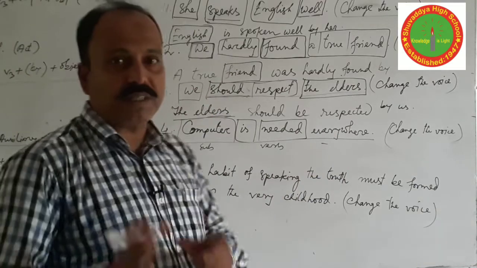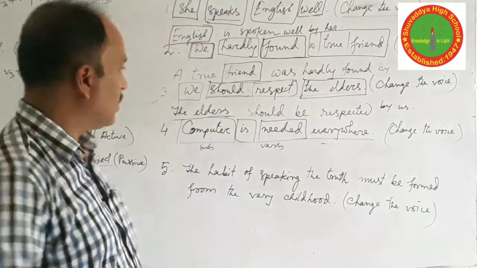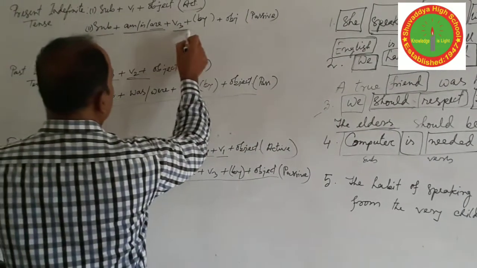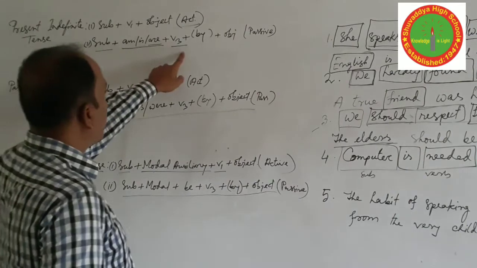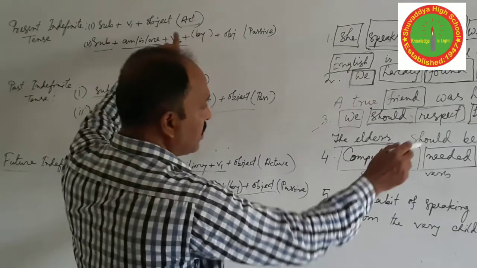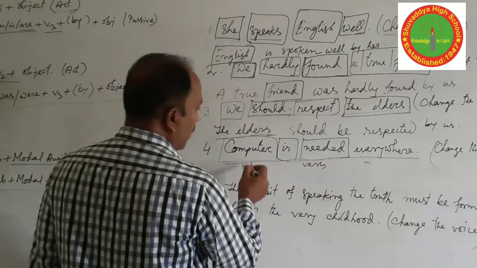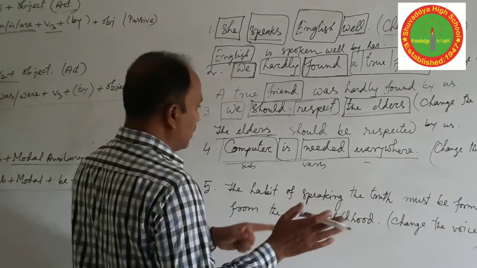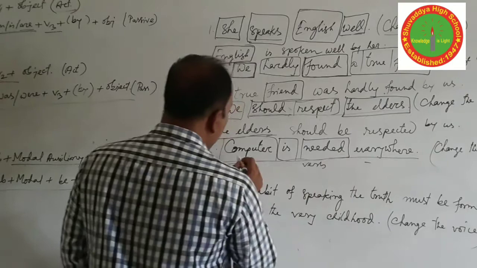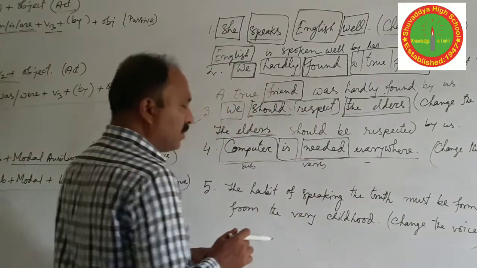If we know the structure of the sentence, then it is easy for you to find out whether the sentence is active or passive. So have a look. Subject plus am is are plus verb 3. Subject plus am is are plus verb 3. So this word is of no use in the sentence. So you only have to find in your sentence subject plus any kind of auxiliary, that means am is are for present indefinite, was were for past indefinite, modal auxiliaries is another system. The computer is needed, and then the verb 3 form.